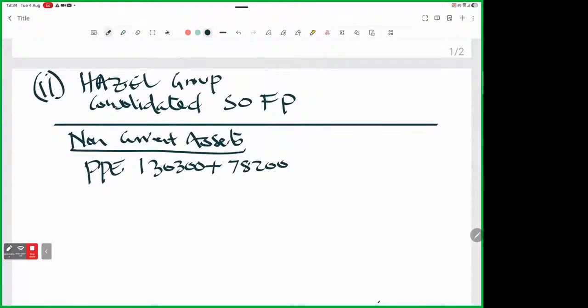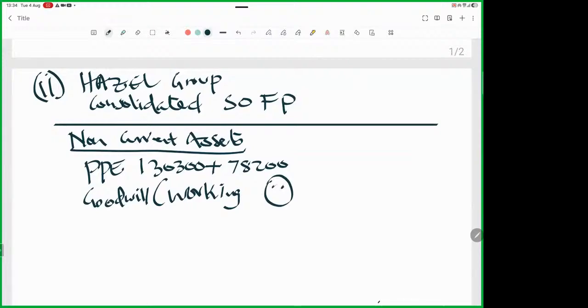So goodwill. So this one, I will write working, which for sure I will never do in an exam. In an exam, I'll draw something like that because that I will never do, not unless they specifically ask me to calculate goodwill in Roman 1. I know I will not get time to do that. That one, I'll just draw that emoji there. The examiner will be able to figure out what to do with that emoji.